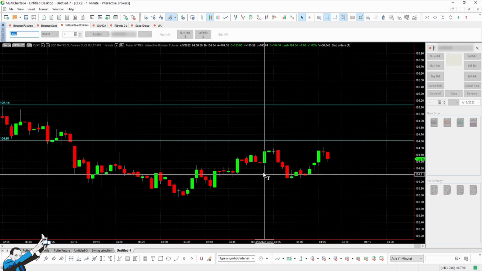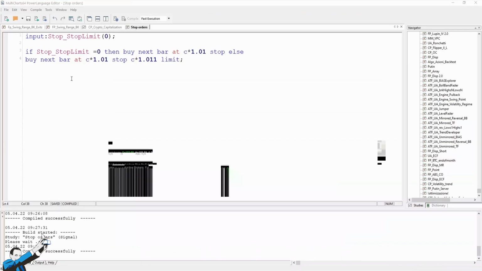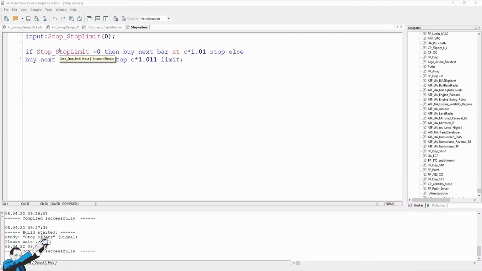So let's do a quick test. I wrote this short code to test these two different types of orders together. There is an input called stop_stop limit, and it has the value of 0. There it is. We'll place a normal stop order. So at what level? Well, let's place an order at the next bar, at the closing level of that bar plus 1%. Okay.